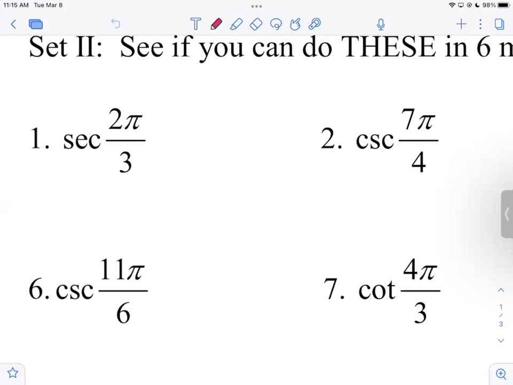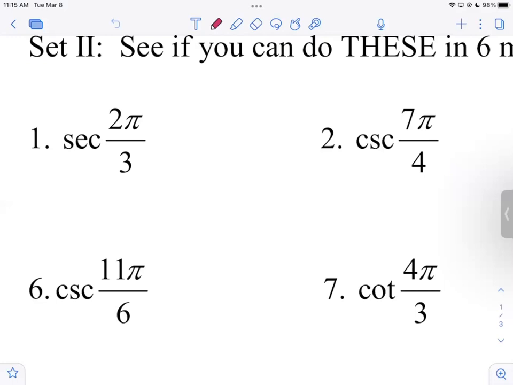Boom. Number 6, pi sixths. Square root of 3 halves, 1/2. 11 pi sixths puts me in quadrant 4, where x is positive, but sine is negative. I want the cosecant. I want to flip the sine value. The sine value there is negative 1/2. What do you get when you flip negative 1/2?